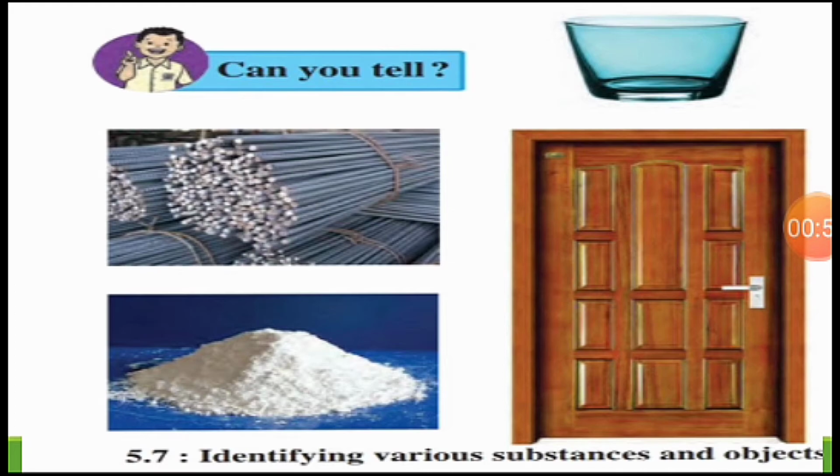In this case it is glass material only, but glass can be made from plastic, steel, or sometimes it can be made from bronze or copper also. So how can we identify which material is used to make this glass? By observing their properties. Now let's study the properties of the substances.